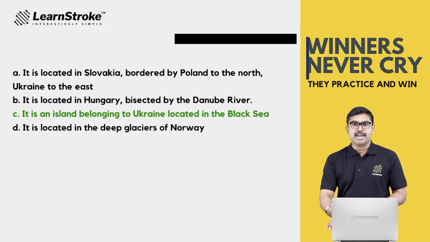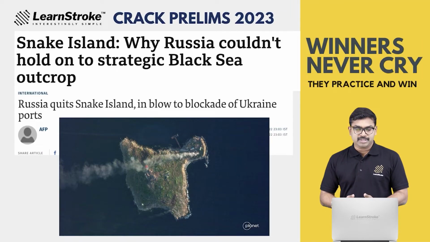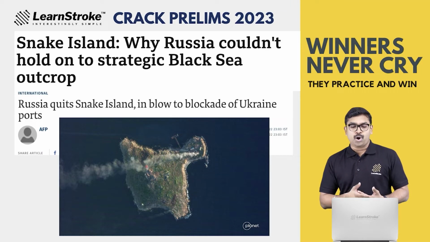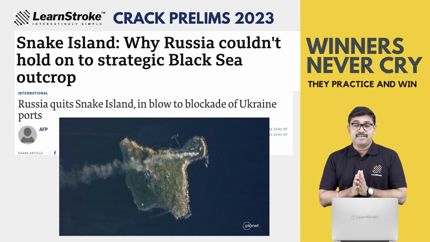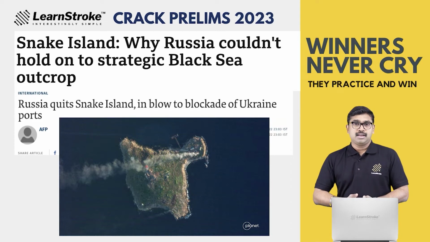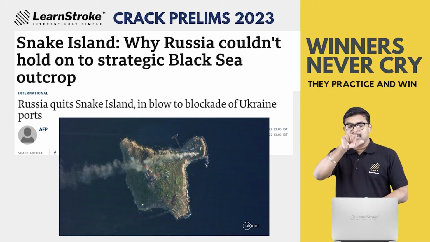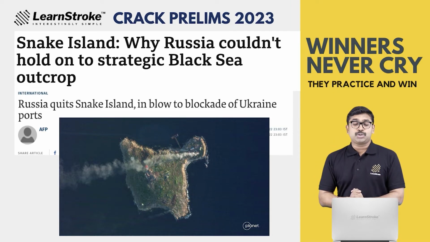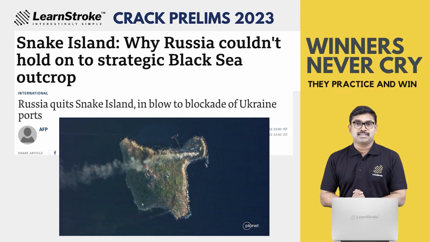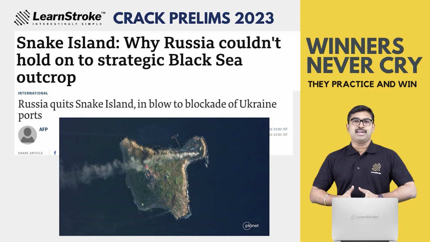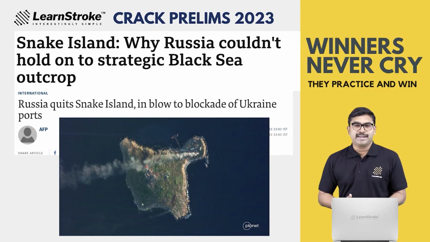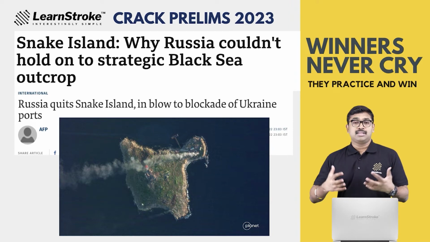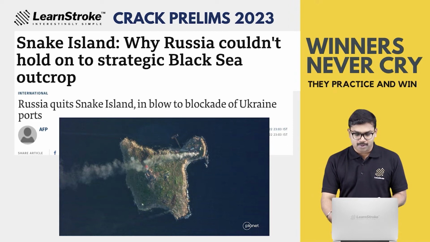And the reason is why in the Russia-Ukraine war, you must have seen, Russia couldn't hold on to the strategic Black Sea outcrop, the Snake Island. It's very, very strategic because of the gas and the energy reserves that it has. This region called Snake Island is actually in the shape of an X and very, very old. It's as old as the Greek tales of Achilles. You must have at least watched in the movie Troy the Greek history of Achilles' heel, the great Achilles. You must have read about Achilles.